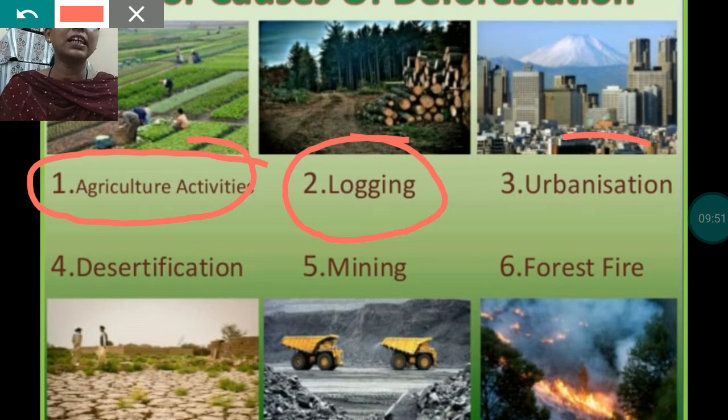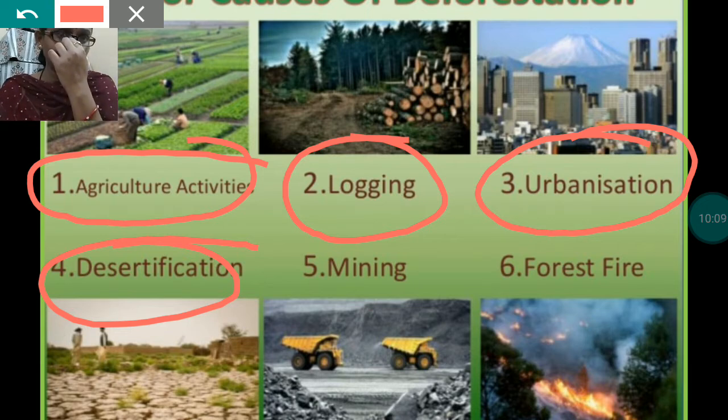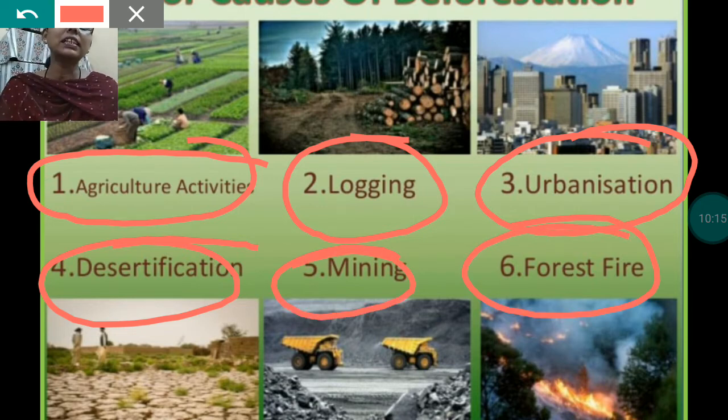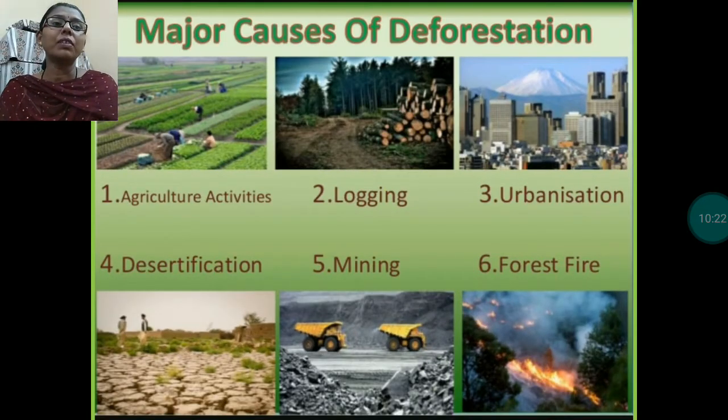For urbanization, meaning developing the cities, we are cutting down the trees. After that, desertification. Because of desertification also forests are cleared. Mining and forest fire are the other main reasons of deforestation. Clear? These are the major causes of deforestation.